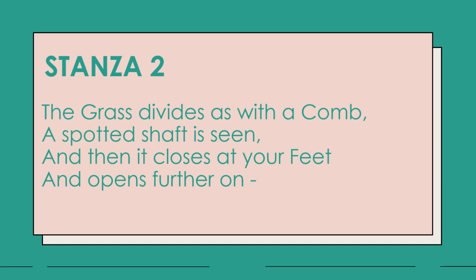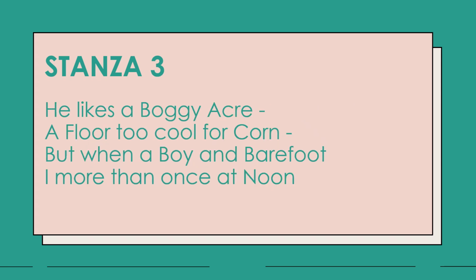Something long and narrow can be seen. A spotted shaft is seen. So something very narrow and long is spotted. And then it closes at your feet and opens further on. So the same thing happens again. It passes, the grass divides and you can see it because of its movement, and opens further on means it continues. The process repeats. I hope this is clear. Let us move on to the third stanza.